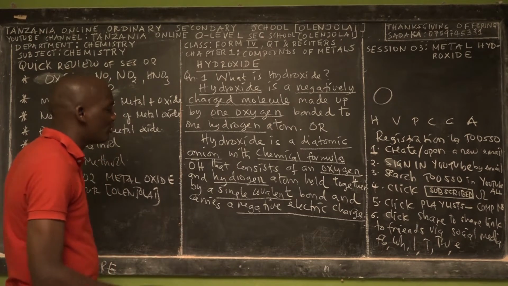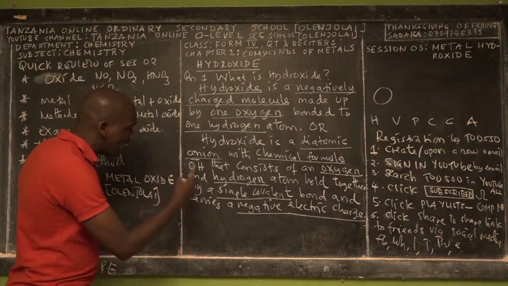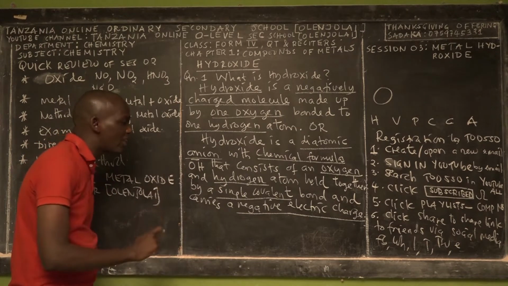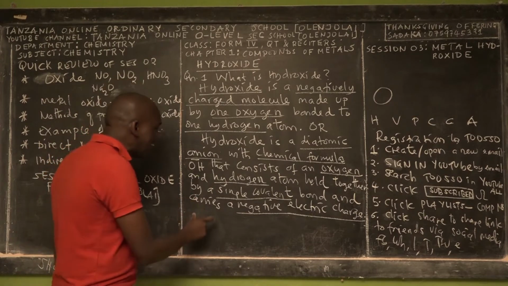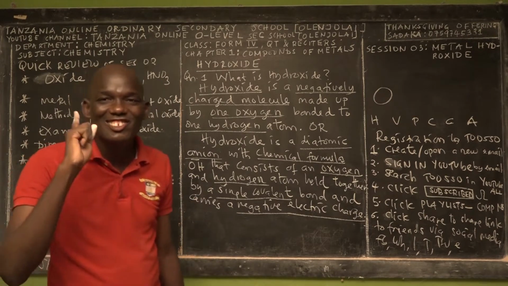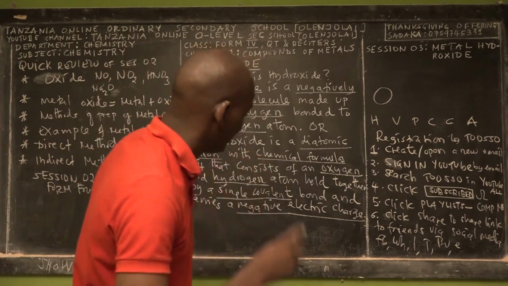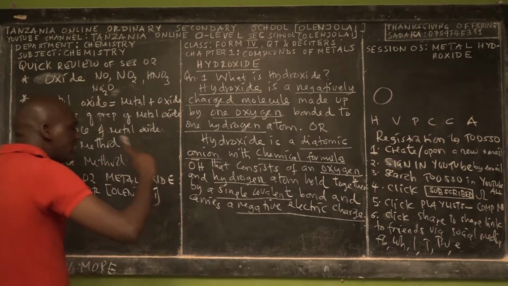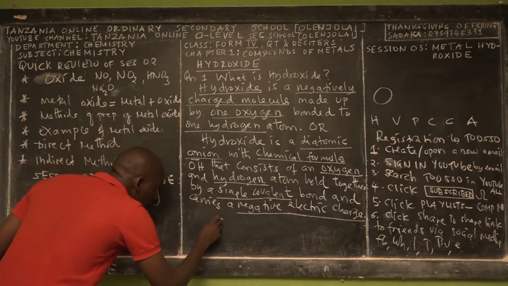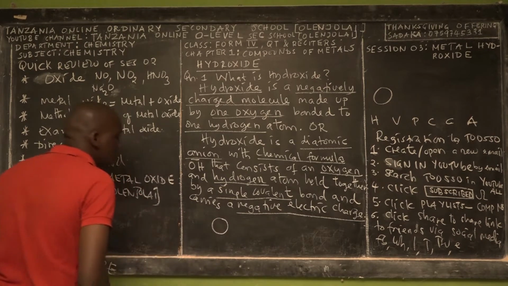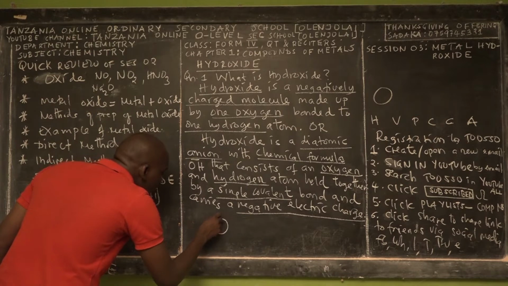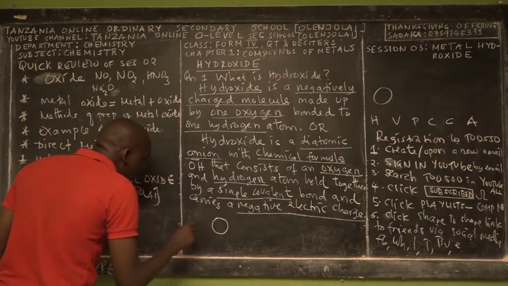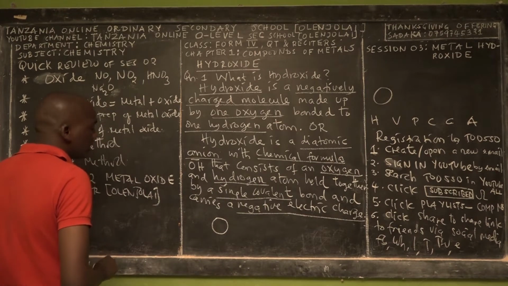That consists of what? One oxygen and one hydrogen atom held together by a single covalent bond, and it carries a negative electric charge. What does it mean? Listen carefully. Hydroxide is a diatomic anion with a chemical formula of one atom of oxygen. And this oxygen, because you know that its atomic number is 8, has 2 electrons in its valence shell.